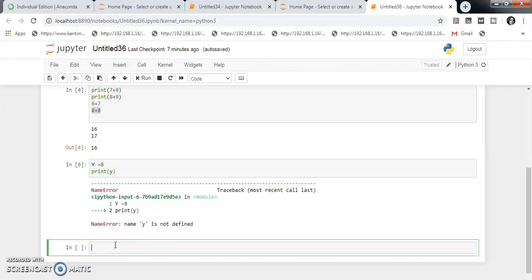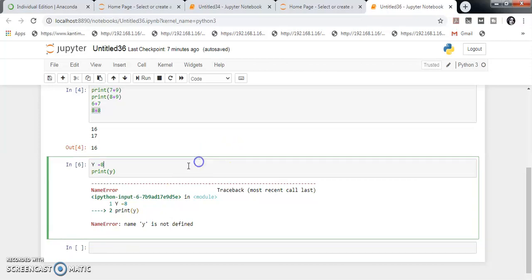It can contain only letters, numbers or underscores. Special characters like hyphens and white space should not be there. A variable name cannot start with a number, and variable names in Python are case sensitive.